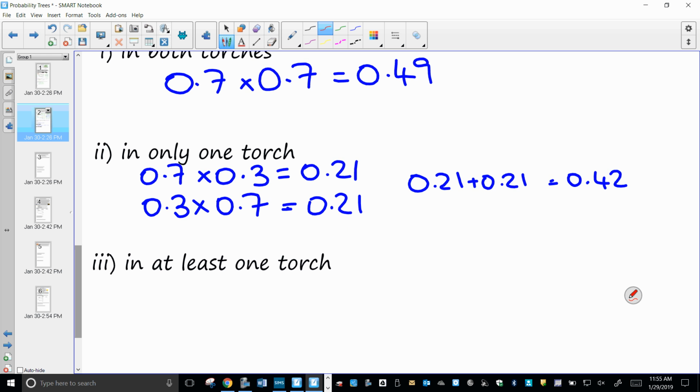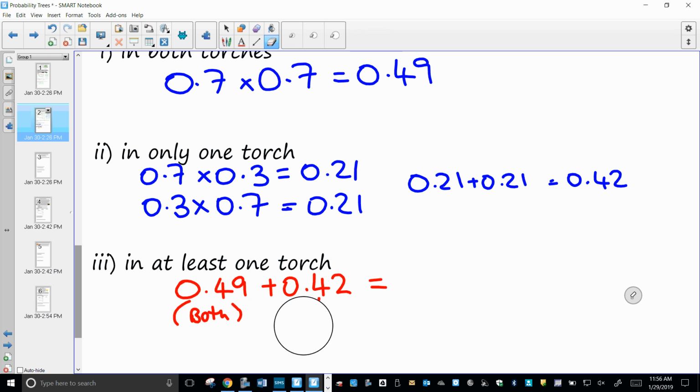So what we could do is identify that that's 0.49 plus 0.42. Because this was both, and this was 1. So we were able to add those 2 together, and so we get 0.91. Right?